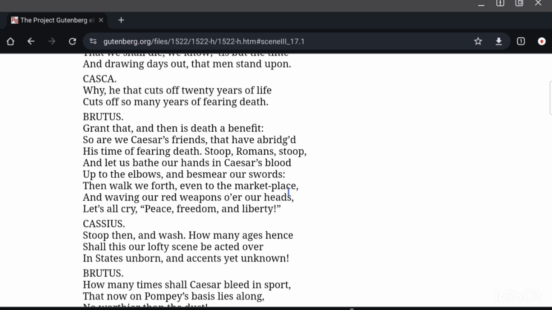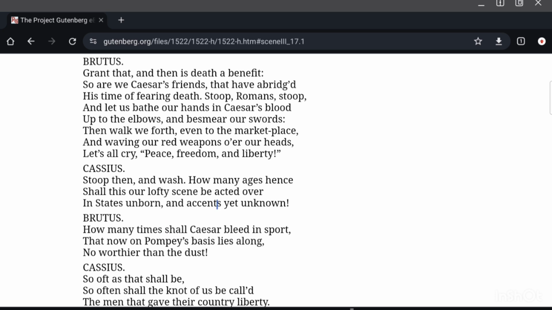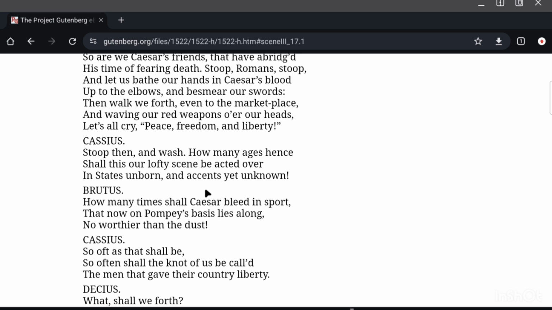Then walk we forth even to the marketplace, and waving our red weapons over our heads, let's all cry, peace, freedom, and liberty. Cassius: Stoop then and wash. How many ages hence shall this our lofty scene be acted over, in states unborn and accents yet unknown? So Cassius says this is a historical moment, and this will be remembered forever. We have done Rome a great favor by killing Caesar, and in the years to come, ages and ages later, people will thank us, will remember this lofty scene, this great scene.